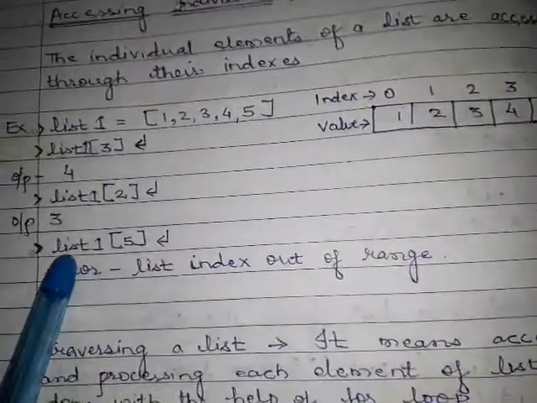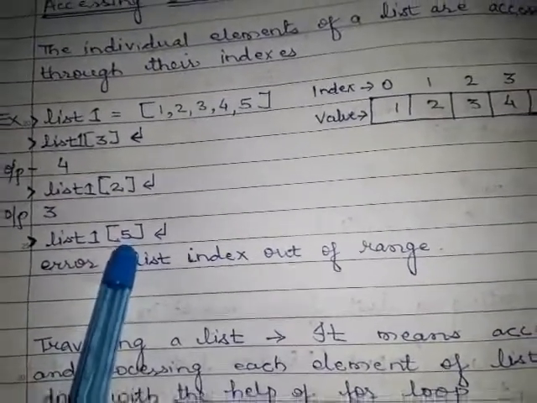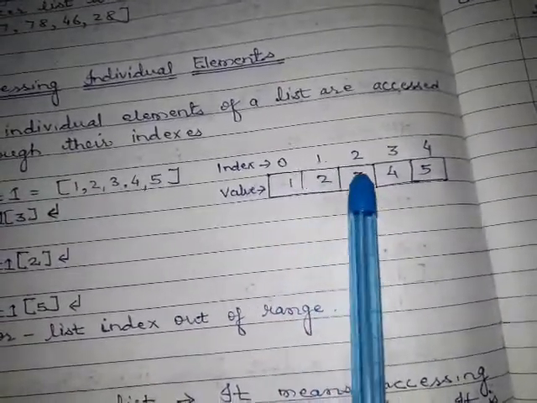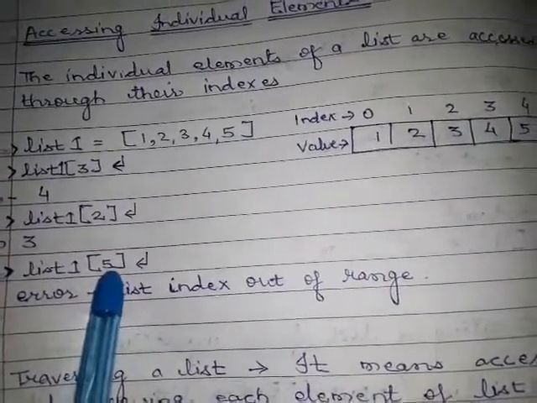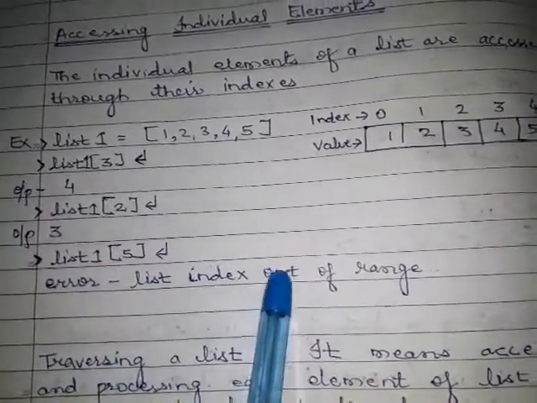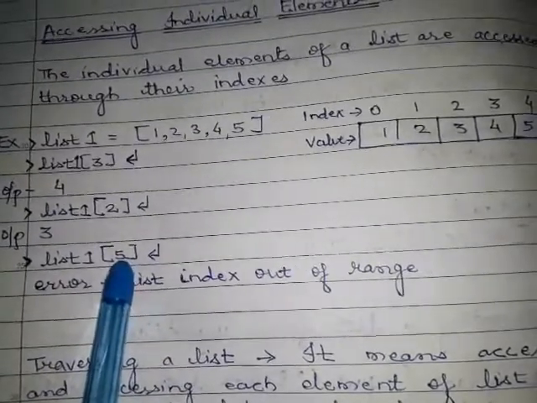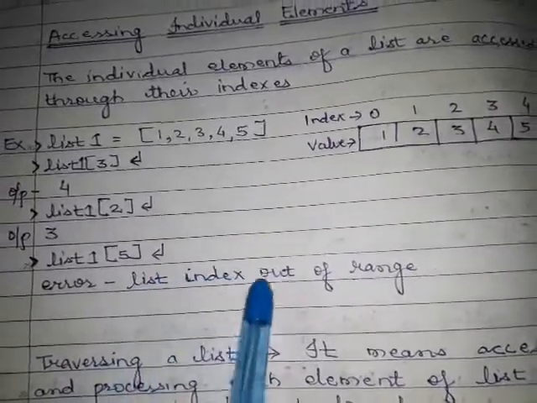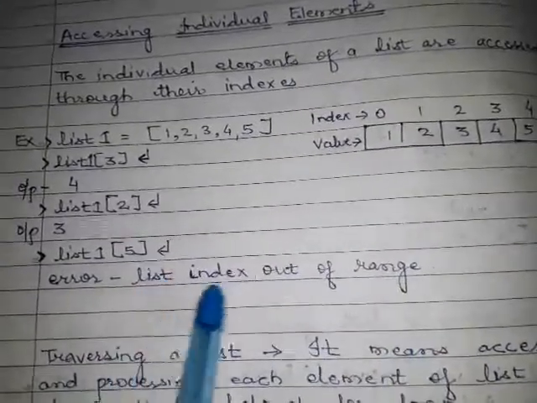Whenever you want to print the fifth index, meaning the sixth element, the sixth element is not here. Look here: first, second, third, fourth, fifth; the sixth element is not here. The sixth element has index 5, so it will give an error, list index out of range. It means the index you want to give does not contain any value, so it will give an error message, list index out of range. You can also run this code and check whether this error is given or not.